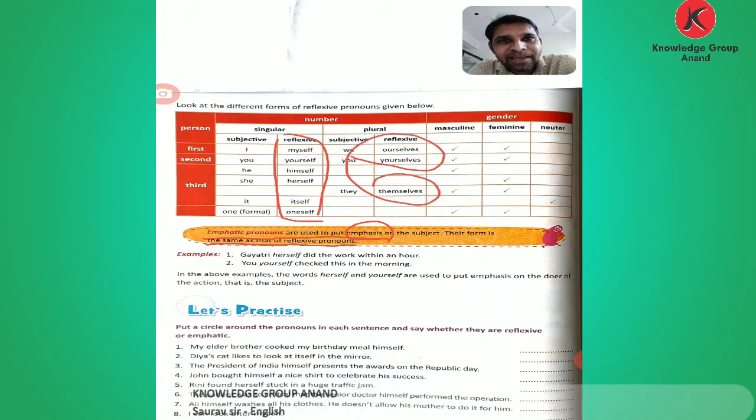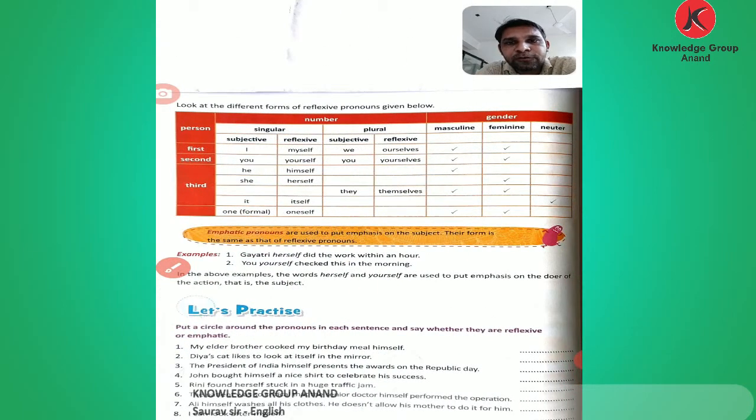These selves forms are used as both reflexive and emphatic pronouns, but the difference is that in emphatic pronouns we put stress, emphasis on the subject. That is the difference. And in reflexive pronouns, the subject and object refer to the same person. That is the difference between these two.